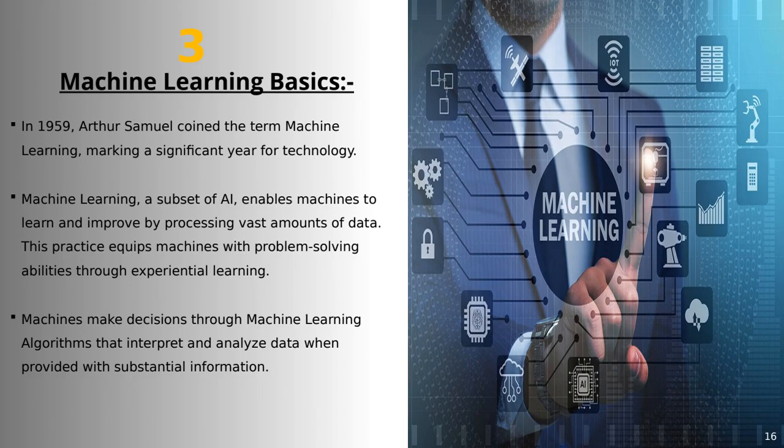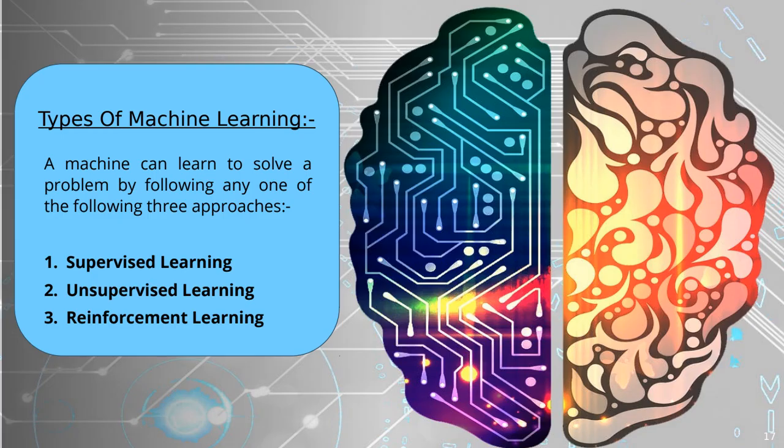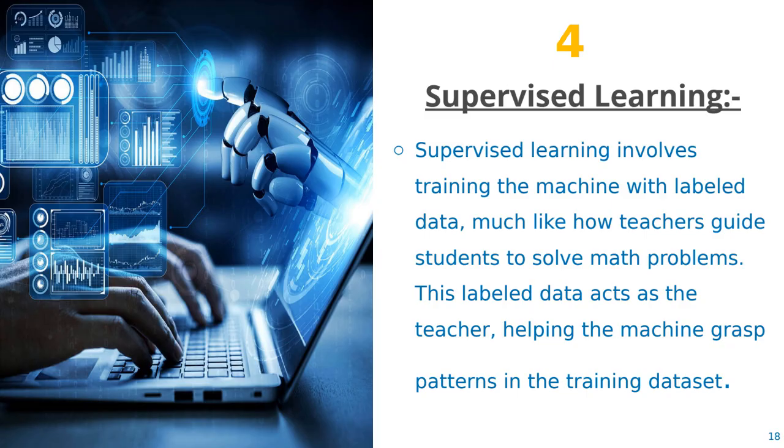So, machine learning basics, I already told you about this. Now I am moving to the types of machine learning. There are three types of machine learning: supervised, unsupervised, and reinforcement learning.